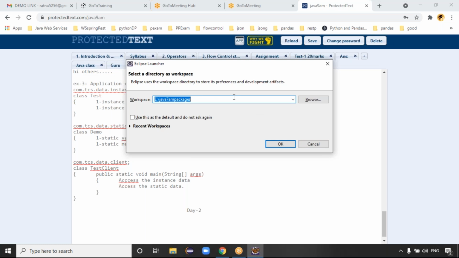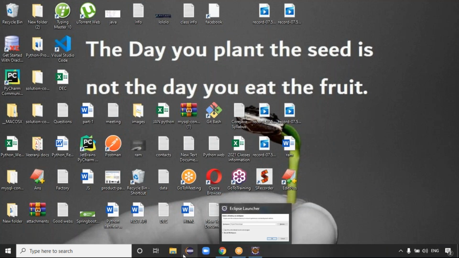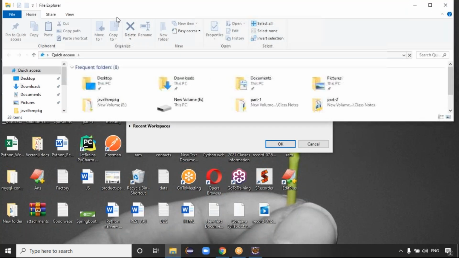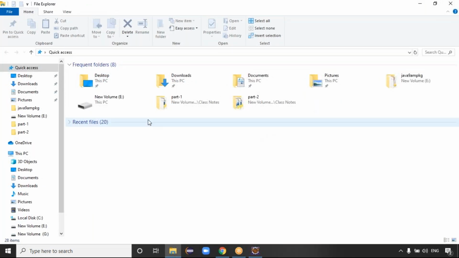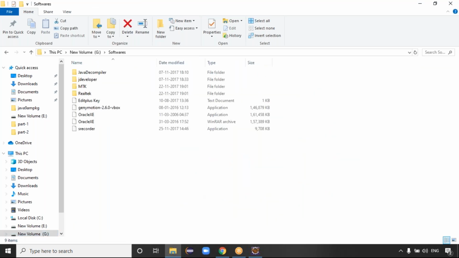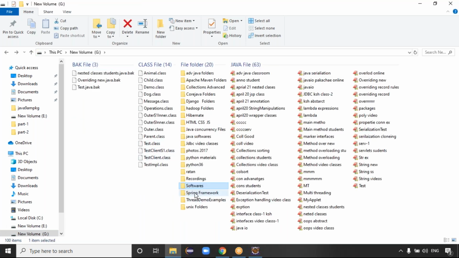Eclipse IDE, guys. Today try to install Eclipse IDE. Once you finish downloading Eclipse IDE, you will get the zip file directly. Extract the zip file. So try to download Eclipse IDE here. And in local disk G, I think I have the softwares. Let me show the zip file here. Guys, once you get the zip file, we have to extract it.